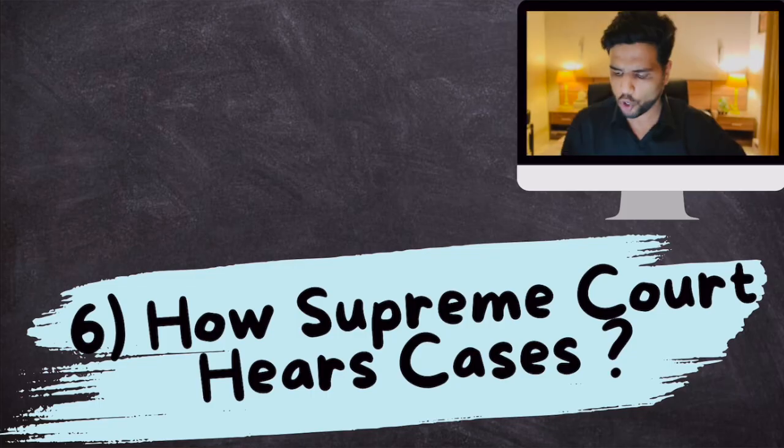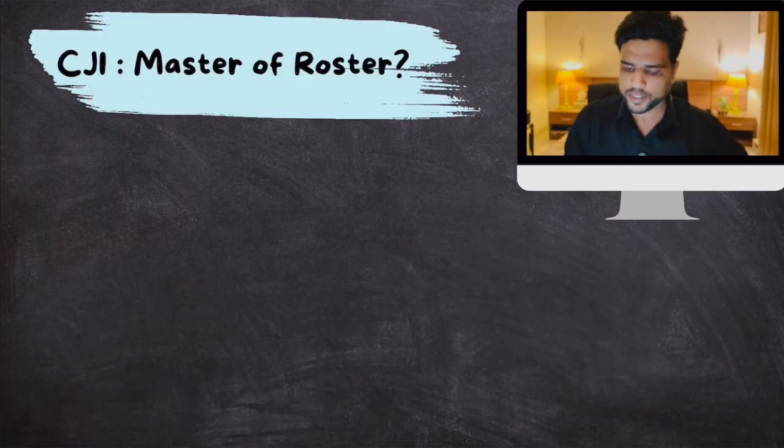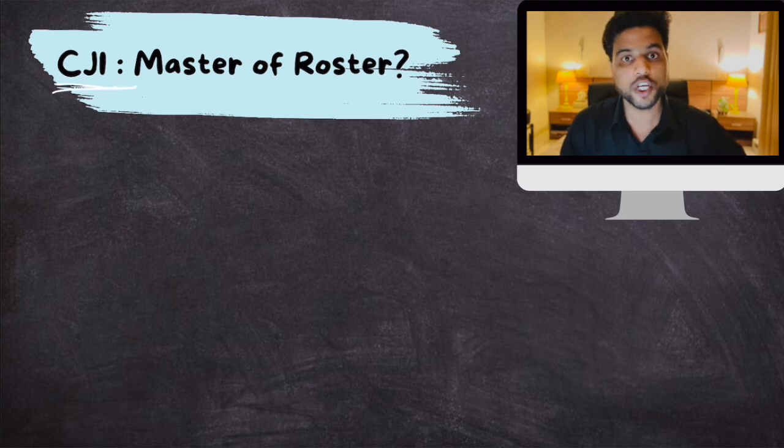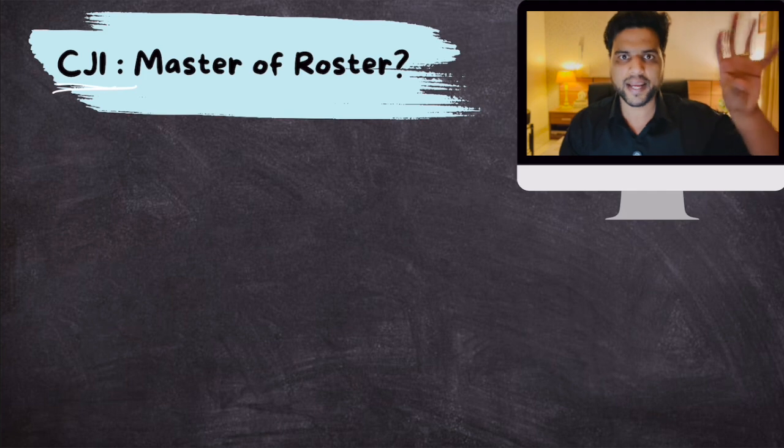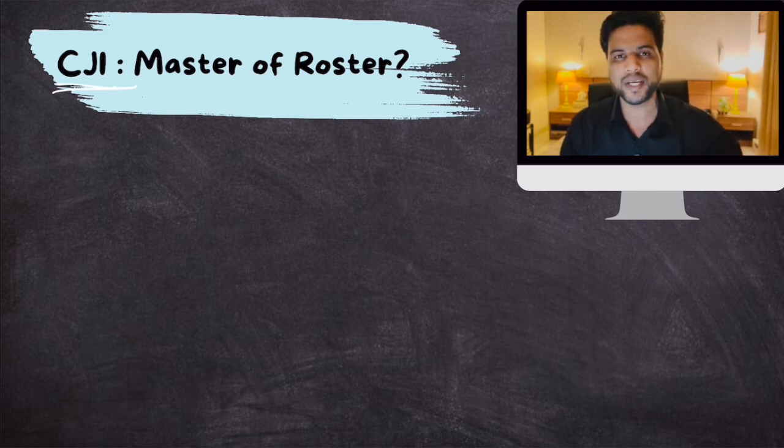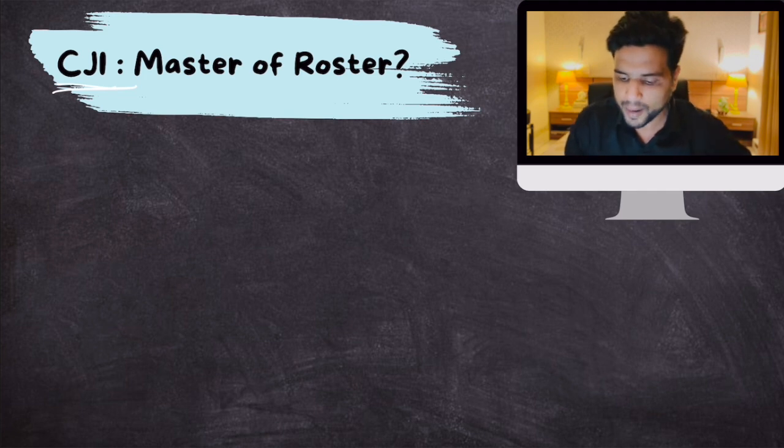Let's start. First of all, we'll talk about the role of the CJI, Chief Justice of India. The Chief Justice of India is not only the highest judge in the Supreme Court. He's also given one task, called Master of Roster. What do you mean by Master of Roster?